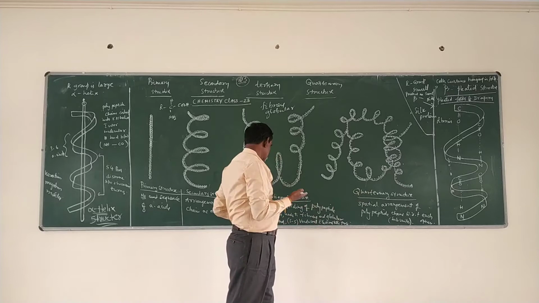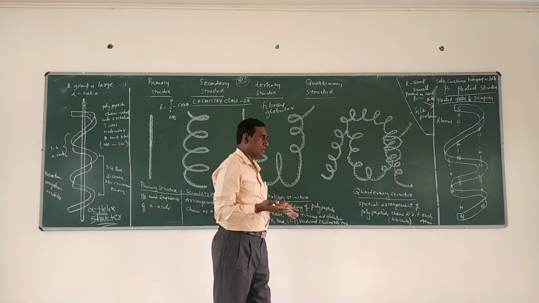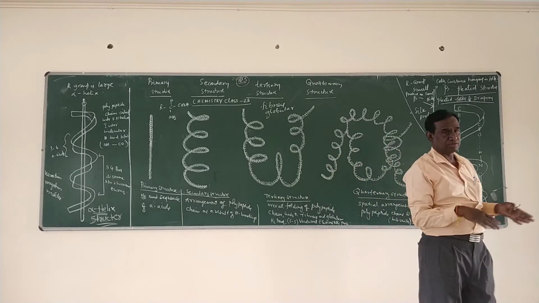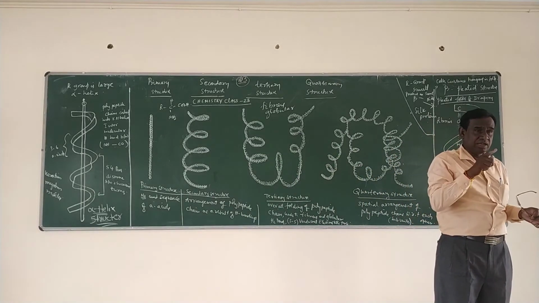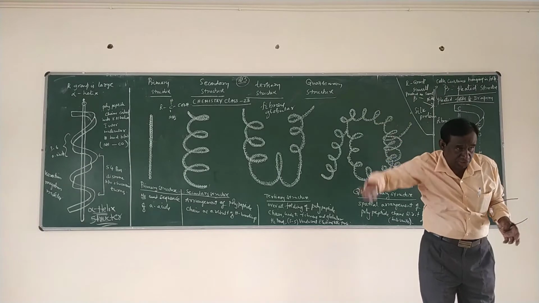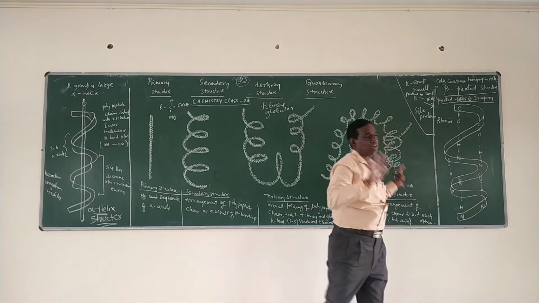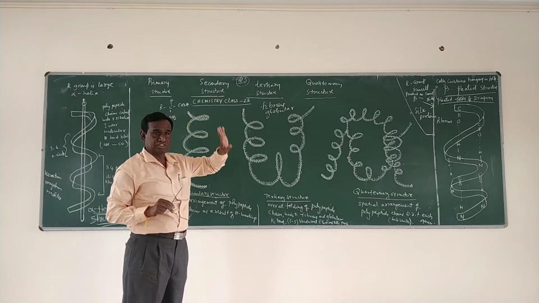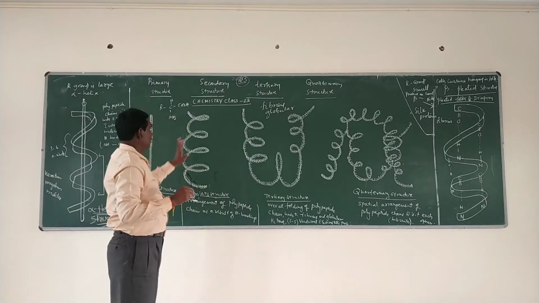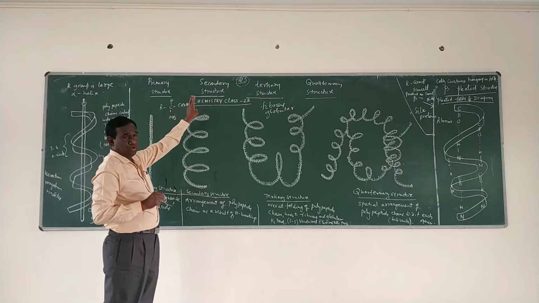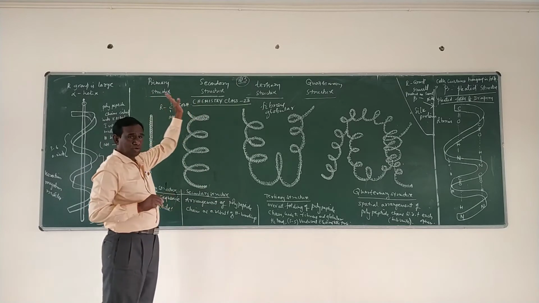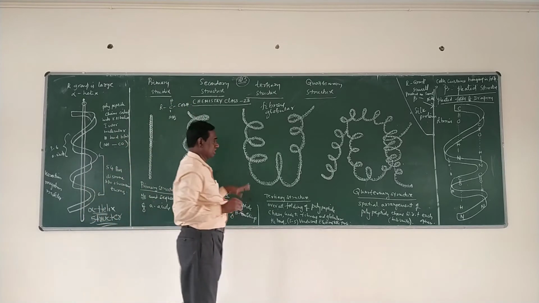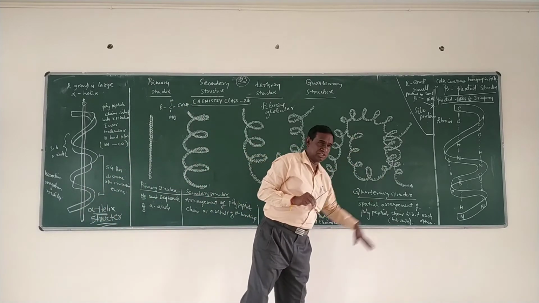All the forces means it may be hydrogen bonds, disulfide linkages, van der Waals forces, electrostatic forces, whatever it is. If the polypeptide chains are arranged in space, then it is called the quaternary structure. So this is how you can explain the four levels of the structures of a protein. We know that the structure of proteins can be explained on four different levels: primary structure, secondary structure, tertiary structure, and quaternary structure.